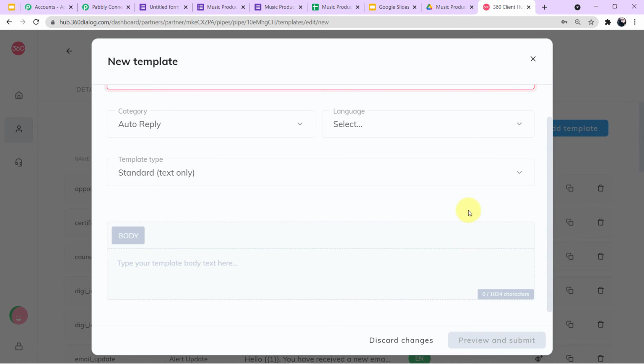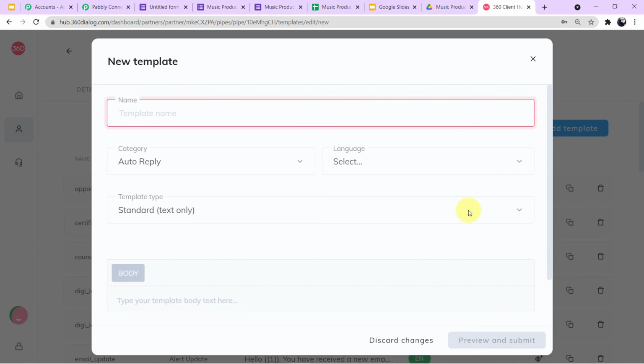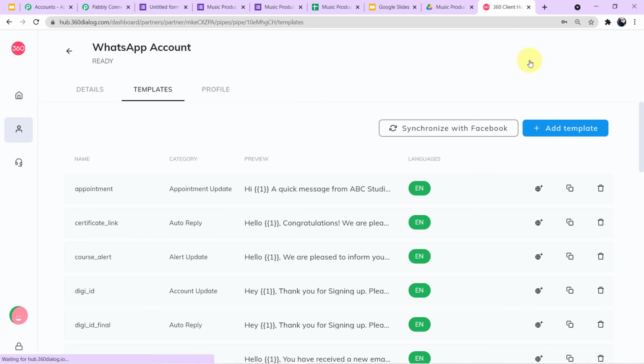So the template will be sent for approval. After you create the template, you have to send it for approval. The approval process is done by Facebook, and it takes from 2 hours to 24 hours. If I speak in general, it gets approved within 1 day. So don't forget to add the template first and then send it for approval.